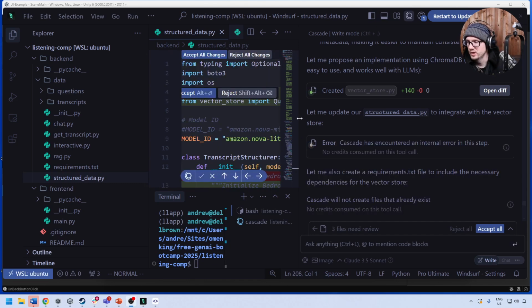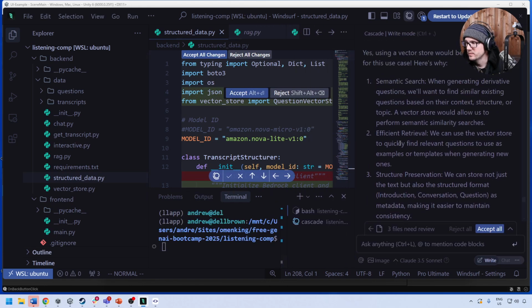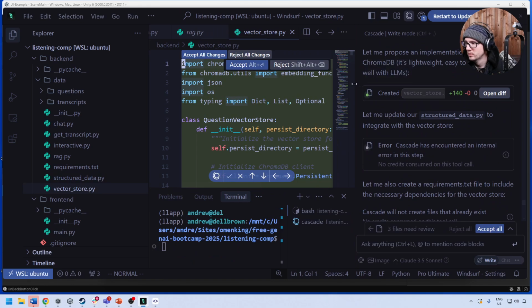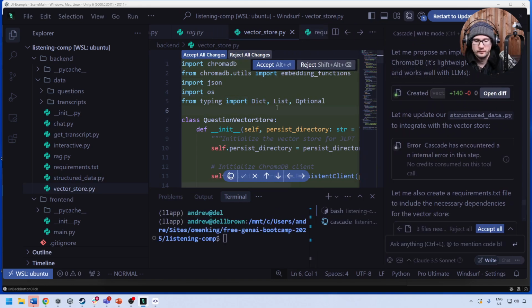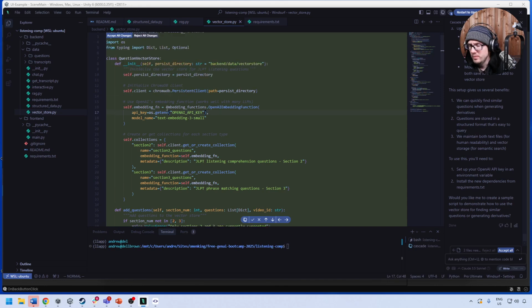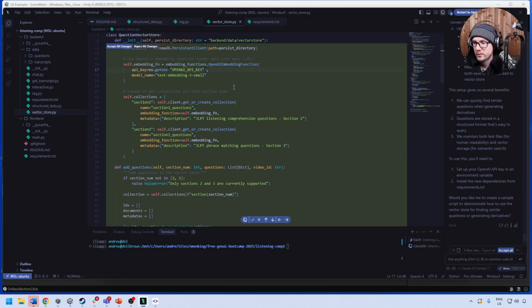All right, let's take a look at what it did. So we have here the vector store. I'll have to zoom out so I can see what's going on. It's using OpenAI. I'm not sure why it's changing. I mean, we could use that for embedding, I suppose, but now we're kind of mixing stuff here. I'd rather just continue on with Amazon Bedrock for embedding models.